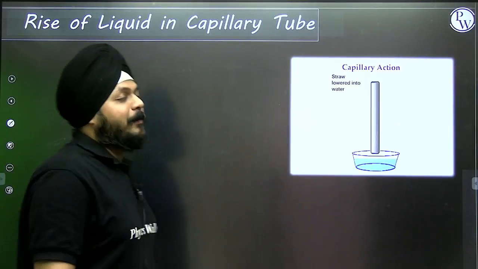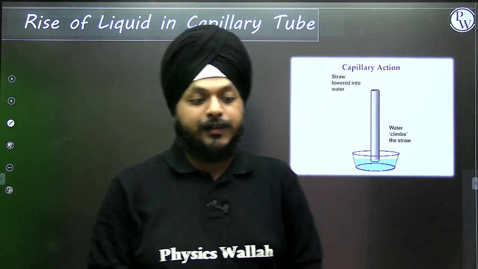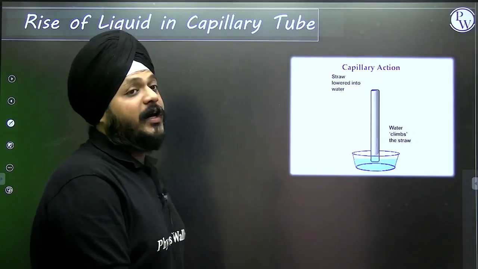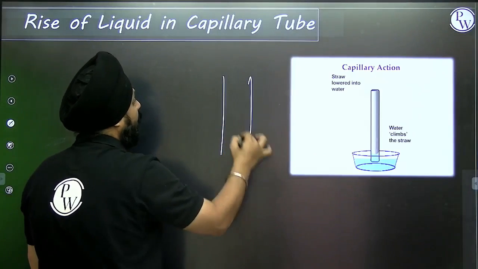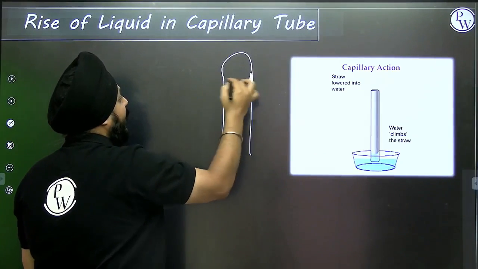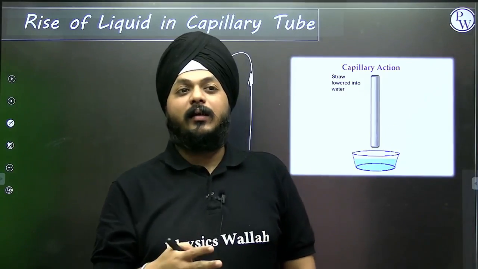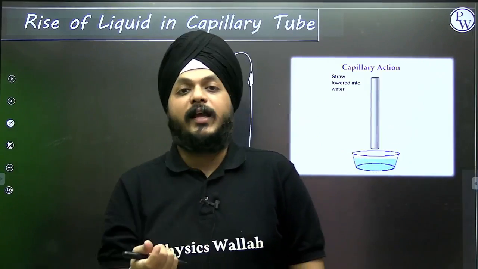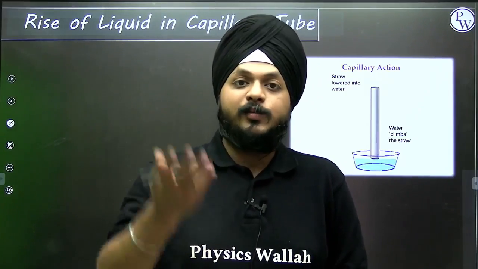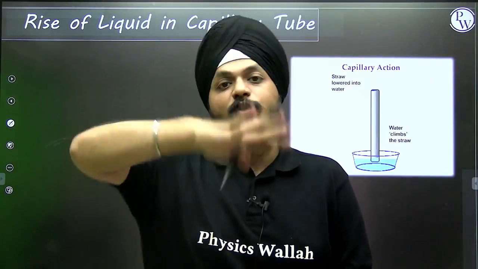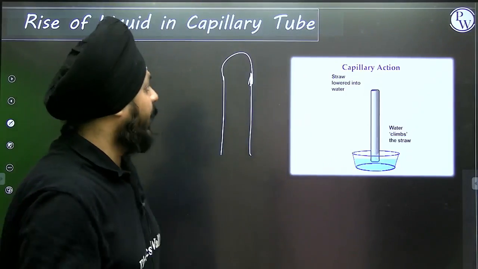The same concept helps us understand the concept of capillary action, the rise of the liquid into the capillary tube. Let us take an example to understand this. Suppose one capillary tube is dipped inside a fluid. Before moving on to that, a small definition of what the angle of contact is. You are all aware of what the concave meniscus and convex meniscus are, and which is a wettable liquid. You are completely aware of it.